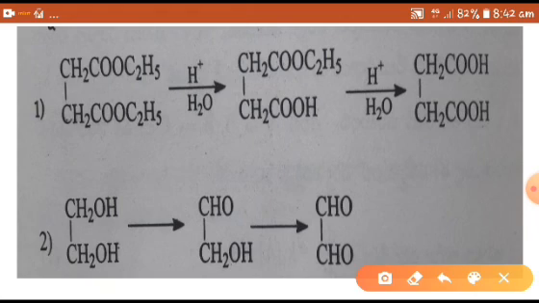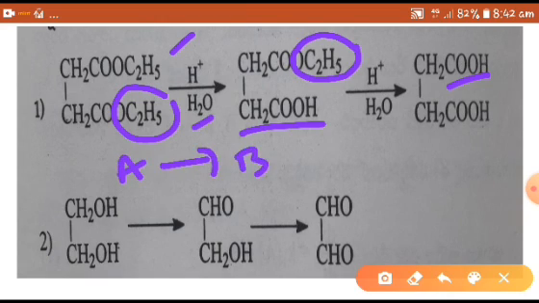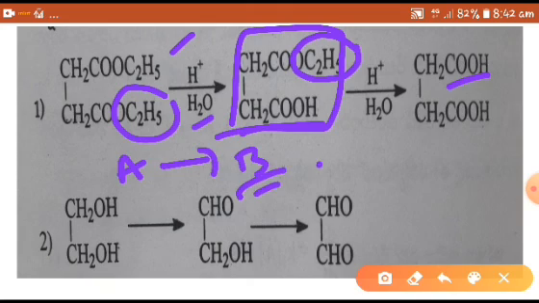I am taking this ester, hydrolysis of ester. First this one is hydrolyzed as acid, and in the second step it is hydrolyzed as acid. In this reaction, this B is the intermediate. For the first reaction it is the product, for the second reaction it is the reactant. So this is one of the examples for the consecutive reaction.